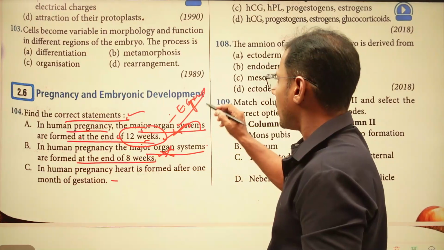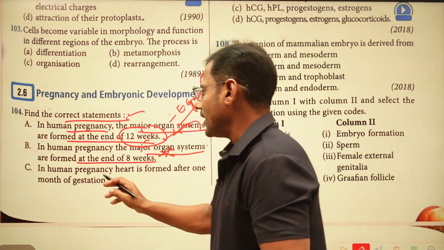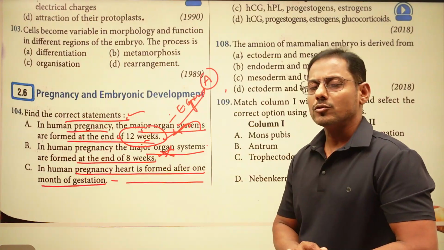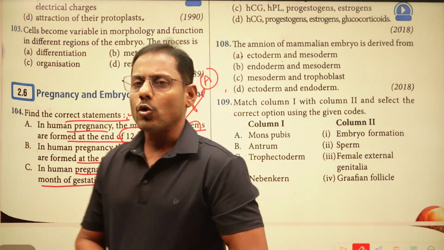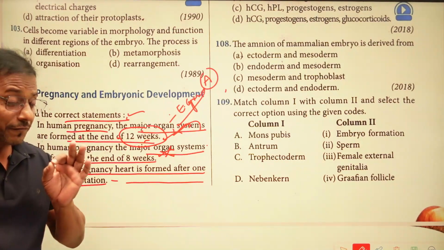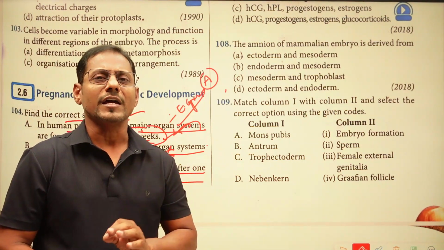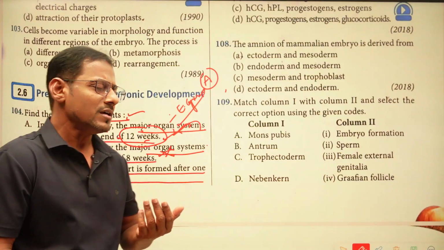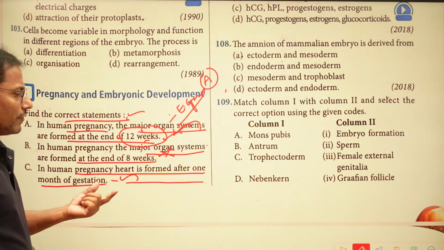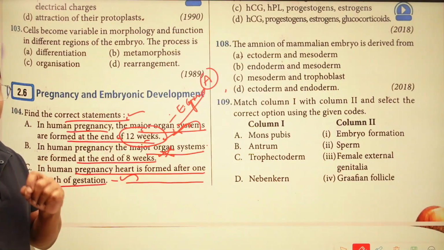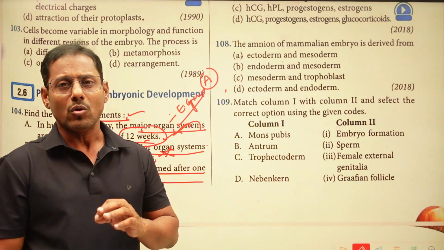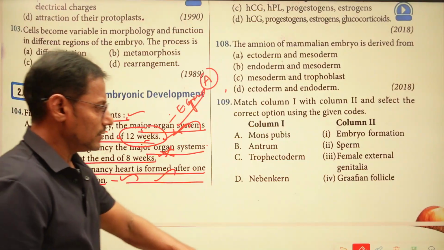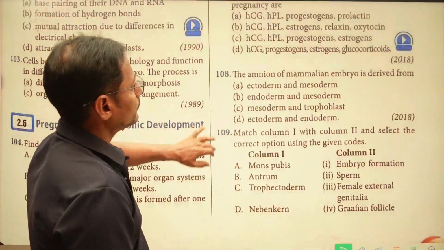Let us see the third one. Up to here, only the first statement is right. In human pregnancy, the heart is formed after 1 month of gestation. Yes, this is also a right statement. After 1 month, the heart is formed, and the first sign of the embryo is the heart sound, which can be heard with a stethoscope. When you read this statement, you must recall that the first sign of the embryo is the sound of the heart. Mind it. This one is also right. Now A and C are right till now.